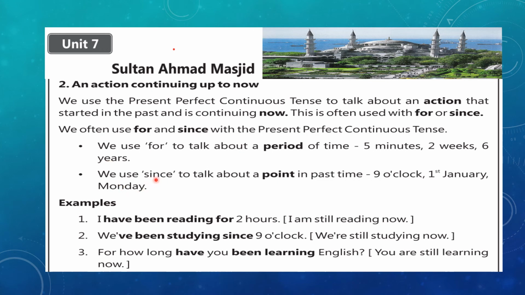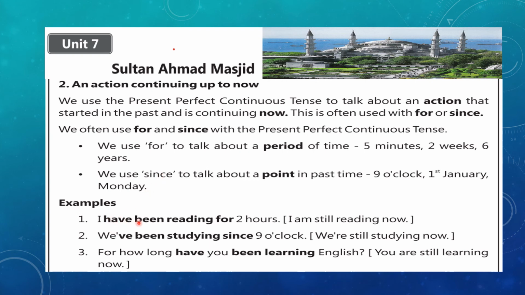We use since to talk about a point in past time. For example, 9 o'clock, 1st January or Monday. Since is used when the starting point of action is given and you don't know how long that action took, right?